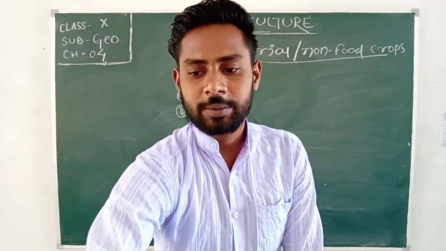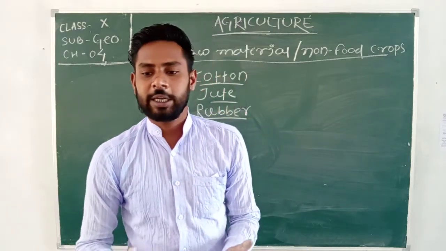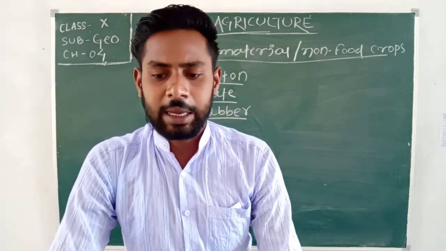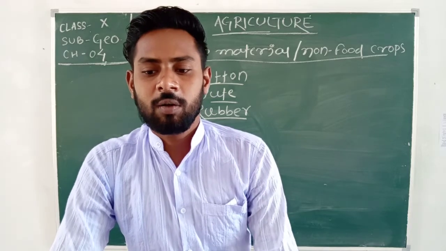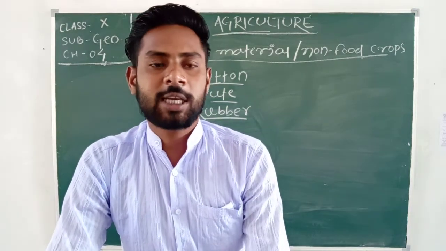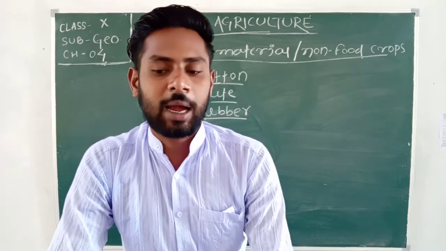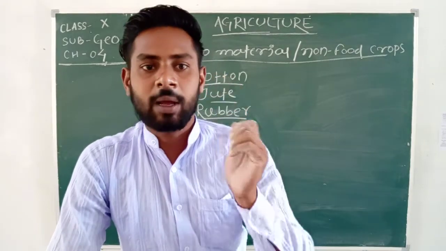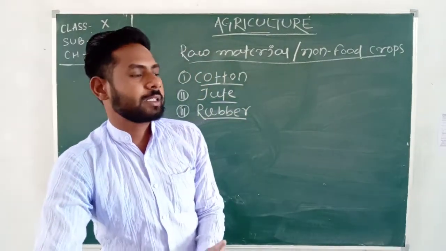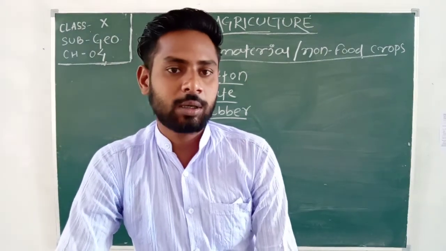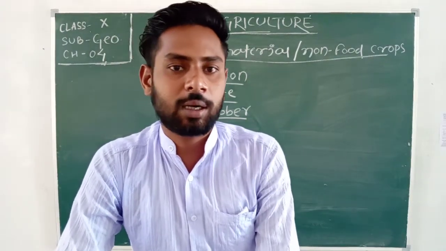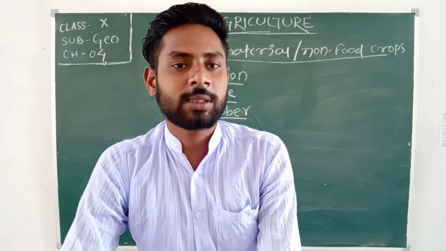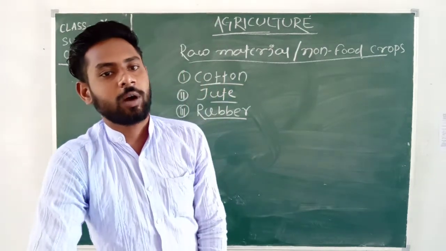Got it? After that, cotton cultivation requires high temperature, high rainfall or water supply or irrigation, about 210 frost-free days, and bright sunshine. It means it needs high temperature as well as good irrigation facilities or water supply. Okay, after that the major cotton producing states of India are Maharashtra, Gujarat, then Madhya Pradesh, Karnataka, Andhra Pradesh, Tamil Nadu, Punjab, Haryana and Uttar Pradesh. These are the major cotton producing states of India.